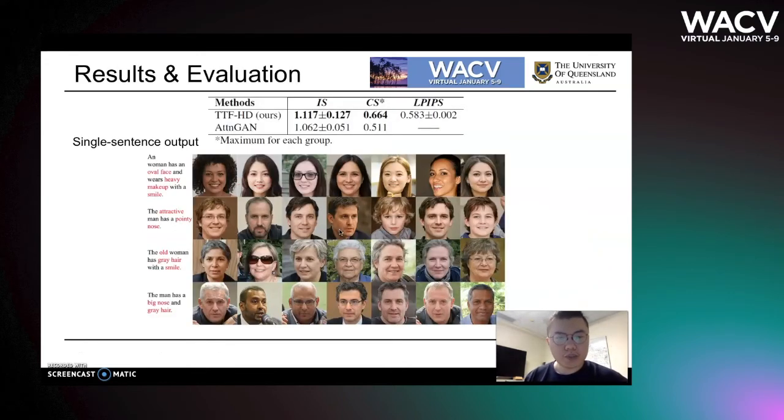And we conduct our experiment, in which we compare our work with TAGAN in terms of inception score, cosine similarity, and LPIPS. As you can see from the table, our work has higher image quality and text-to-image consistency. And we also do another single-sentence experiment. As you can see from this image, in each line, the images are consistent with the features in the text description, but also have diversity in terms of other irrelevant image features.